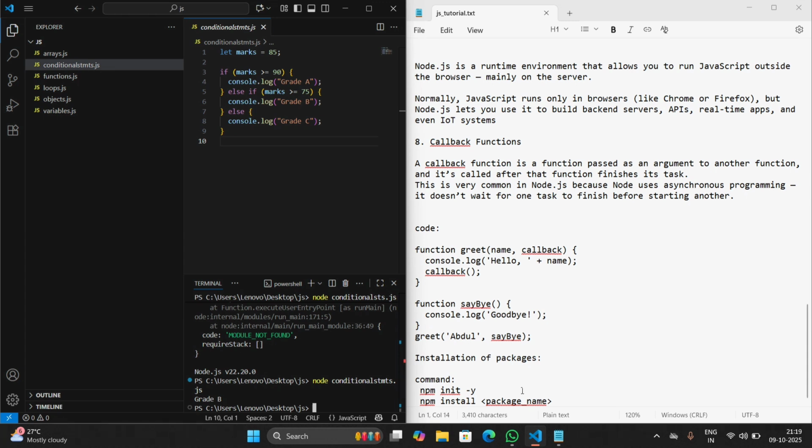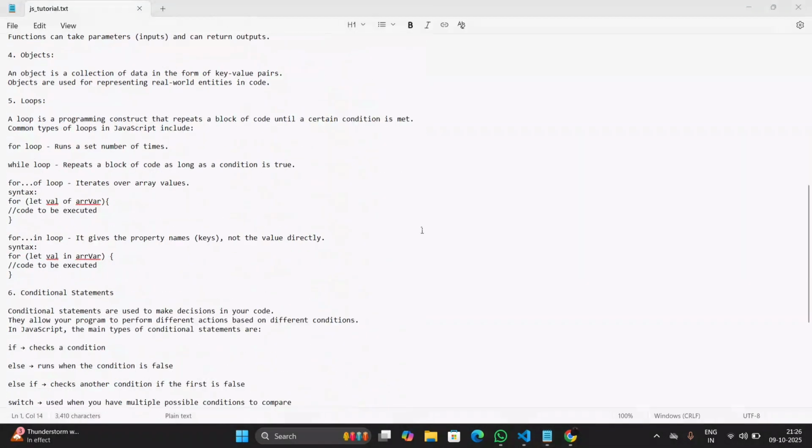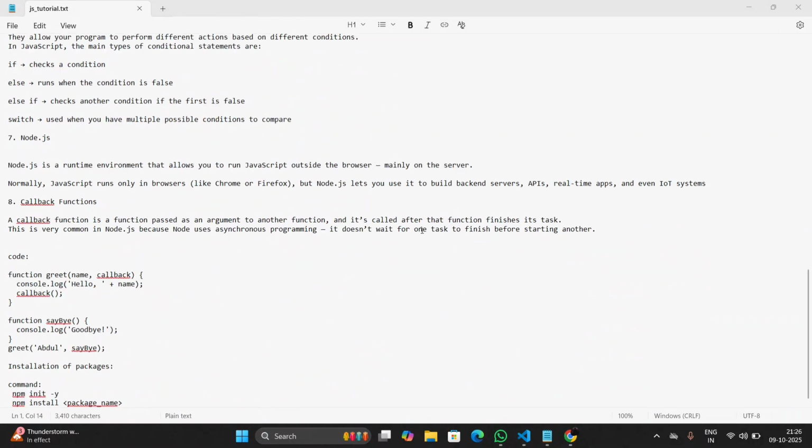Next, how to install packages. To install packages, we use the command npm space install space package name. Before installing packages, we have to initialize npm in our programming folder. For that we use the command npm init -y. After that we install the packages that we require. This is the installation of packages.